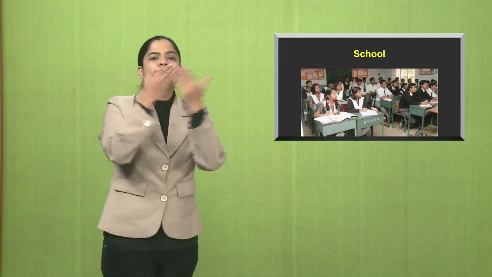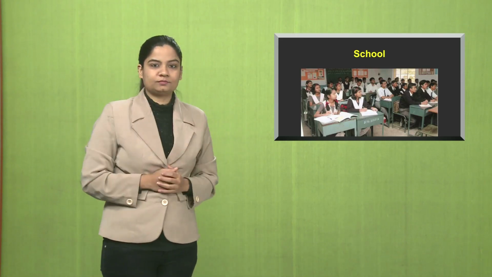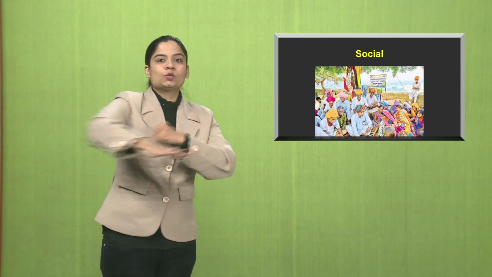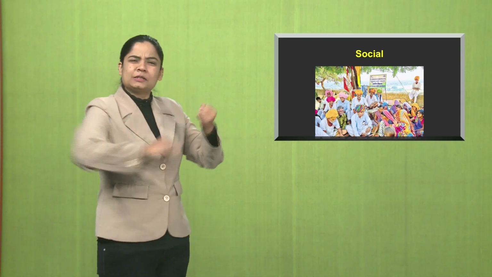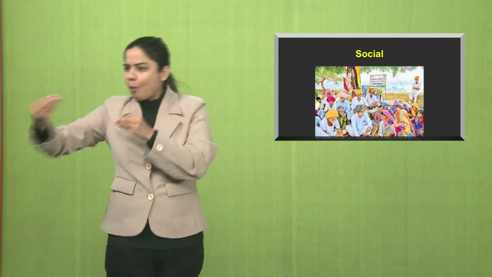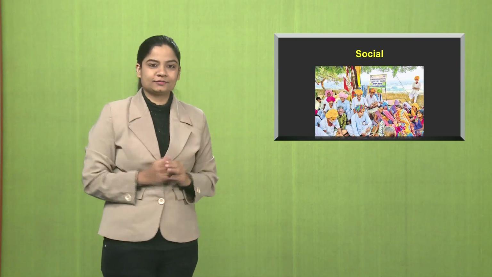School, an institution of educating children. Social, relating to society or it's an organization, be it your neighbors, the marketplace, something that's close to you and it's a society.